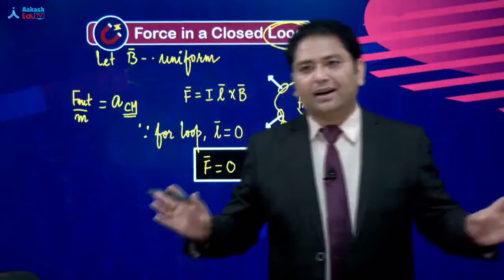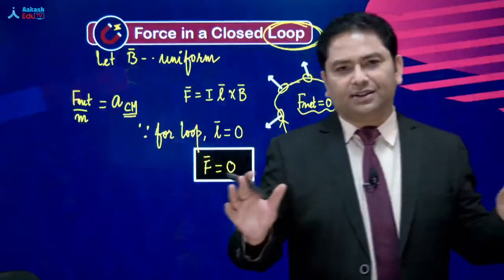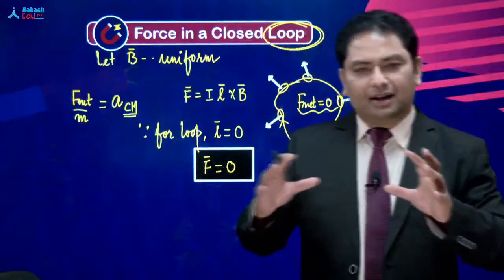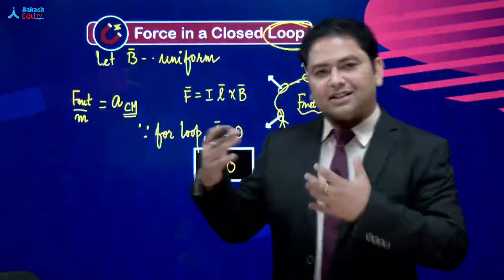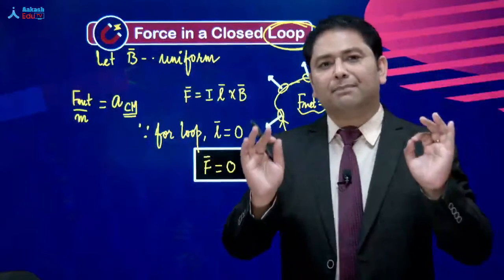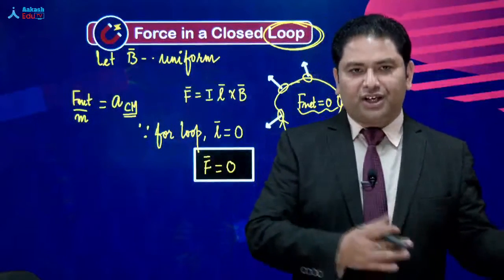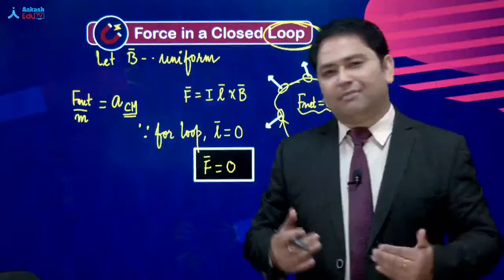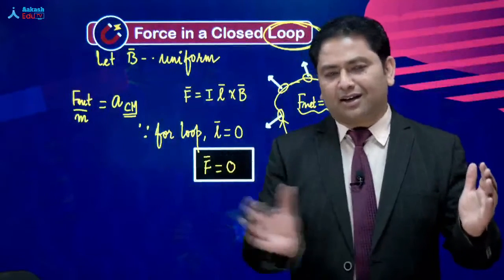I don't know why students, after coming to 11th and studying this in the topic of rotational motion, fail to update it, and keep chanting what they learned in junior classes, F by m equals a, that F by m is acceleration.